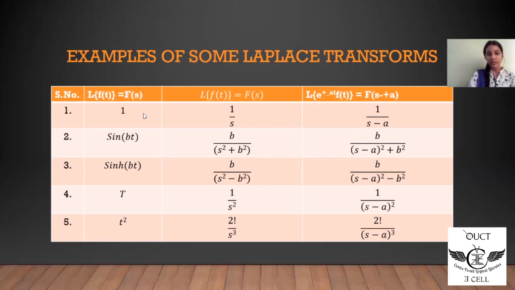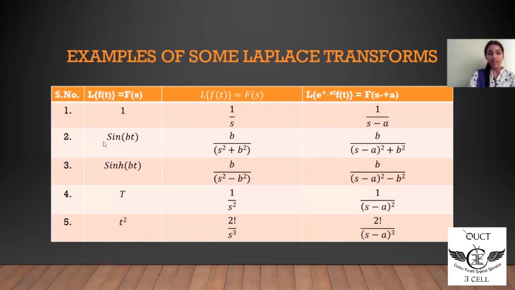Laplace of 1 is given by 1 by s. If e to the power of at is multiplied to the function, that is Laplace of e to the power of at, it is equal to 1 by s minus a. If e to the power of minus at is multiplied to the function, that is Laplace of e to the power of minus at, we get 1 by s plus a.